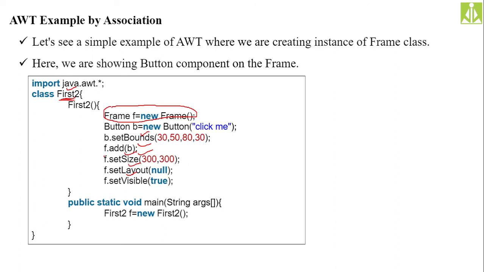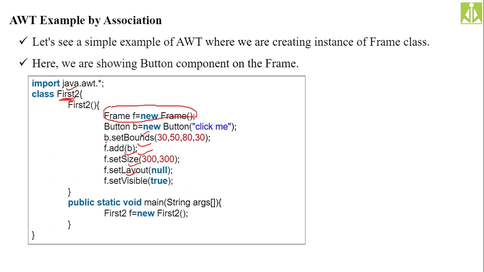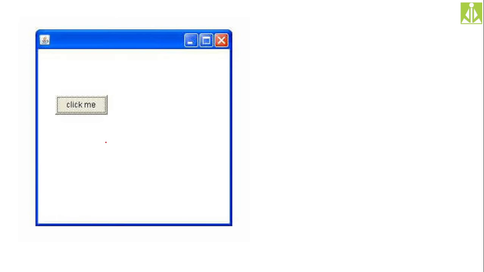So this is association, we can say. This is not what we call inheritance, this is association. This will also give the same output. Whatever we get over here, this program will also give the same output. Tomorrow if possible I will try to execute these programs and show you how we get the GUI based output. I need to show it practically, isn't it? Okay, tomorrow we will see.